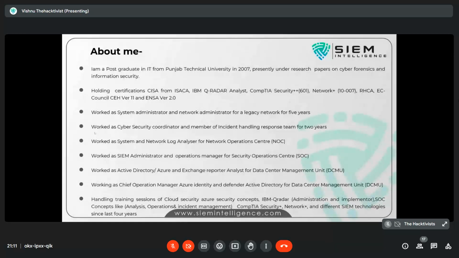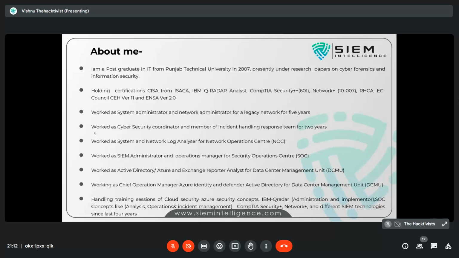So I became a cybersecurity coordinator, and I was an incident handler for CERT India for more than 2 years, as a specialist towards cybersecurity. Then I became an operation expert for network logs and flow management, where I handled Splunk and QRadar. Then I became an operations manager for QRadar.